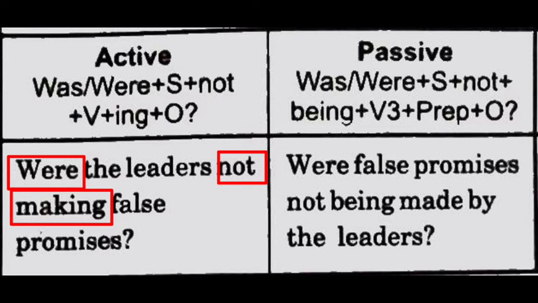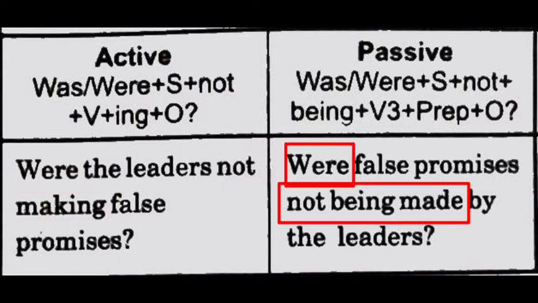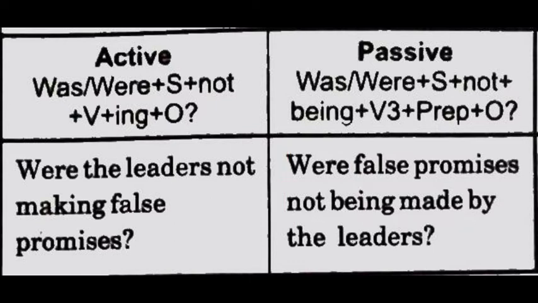Were the leaders not making false promises? So it would be were false promises not being made by the leaders. Okay? So students, similar to present tense, in past continuous tense, we use was/were, being and third form of the verb. Always remember with continuous we use being.